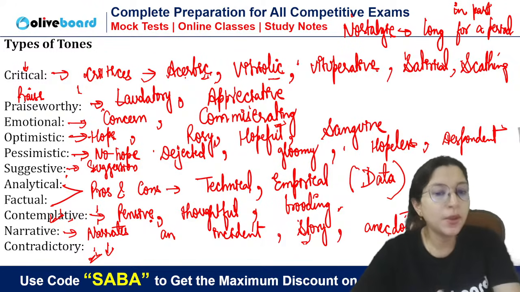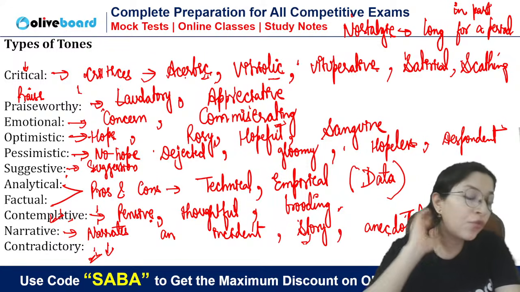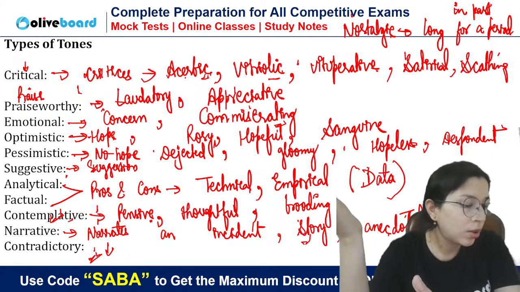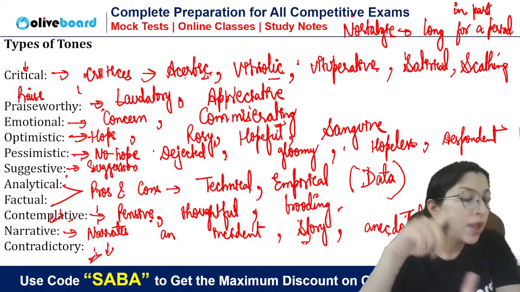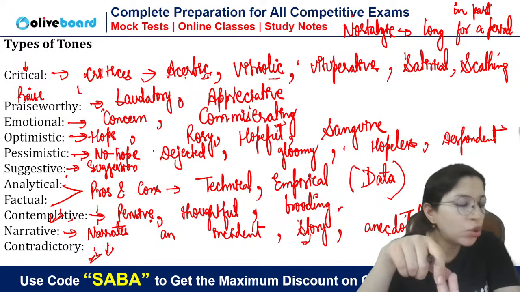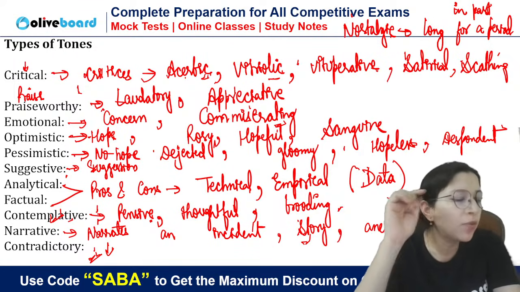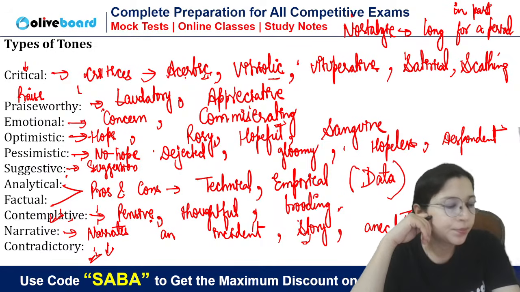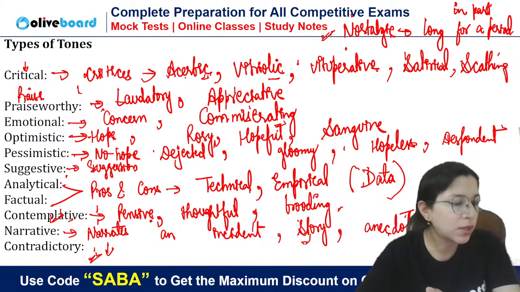And the second example, if I say that I were in my school, I want to go back to my childhood days, I want to enjoy my childhood days again, then what will be the tone? Will it be narrative? If I tell you my story about school, that is narrative. But if I show you the desire to relive that moment, then what will be the tone? Tell me quickly. That will be nostalgic, nostalgia, homesickness, longing for a period in the past.